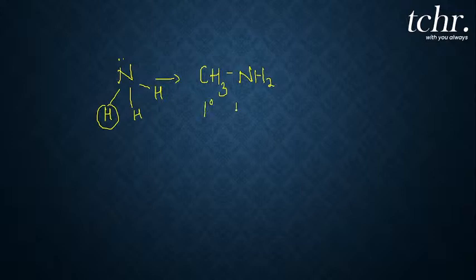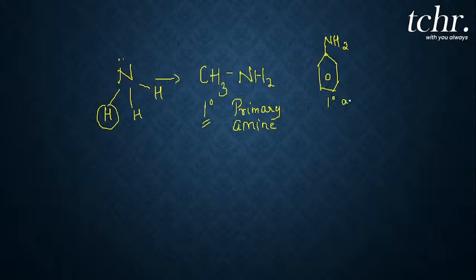Then this is called primary amine, or in short we represent it like this. This is an example of a primary amine. Or you replace one hydrogen atom with an aryl group also. What you get is C6H5NH2. So this is also an example of a primary amine.